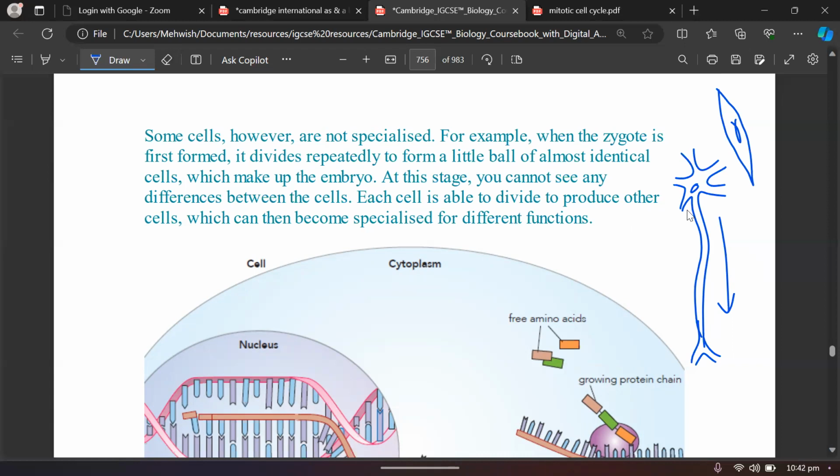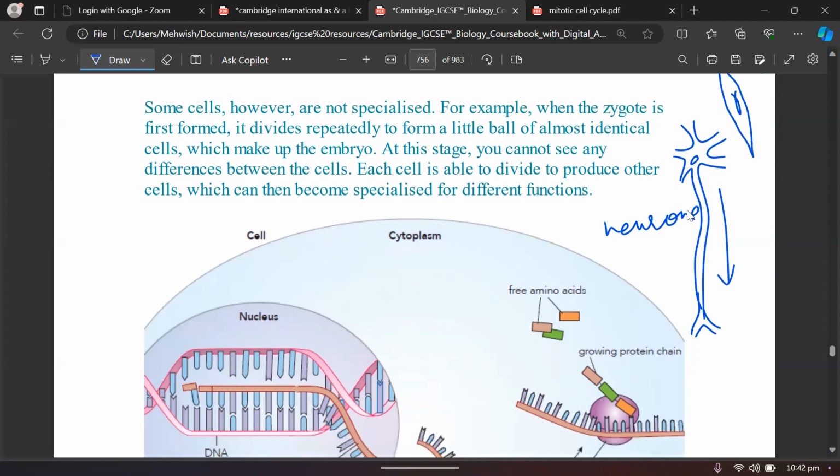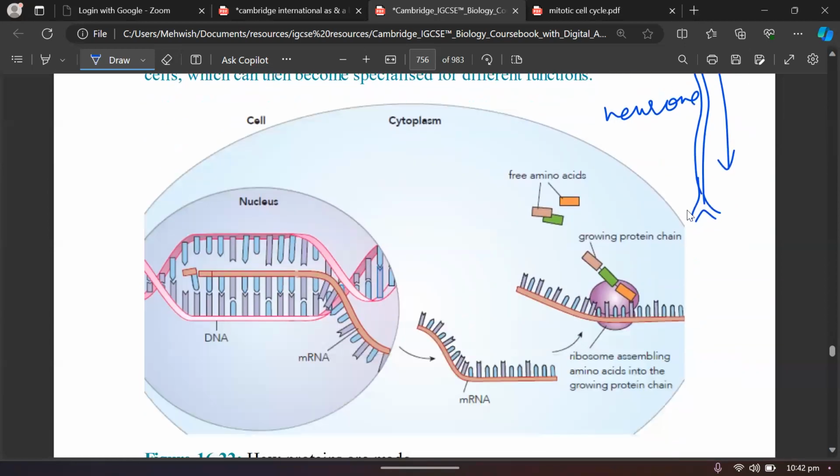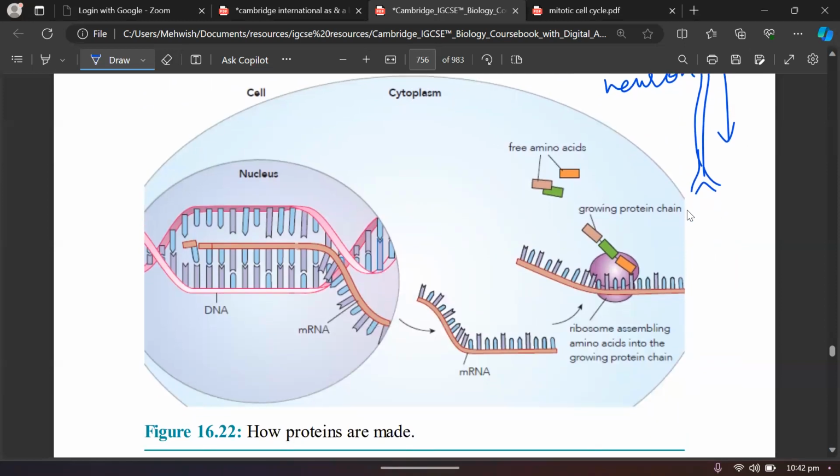And all these structures that are present in a neuron and in a muscle fiber are adapted to perform a specific function, because they have certain features that make them different from the other cells. Now they are no more stem cells, they are specialized cells. And these specialized cells again develop into specialized cells because of the expression of the genes.